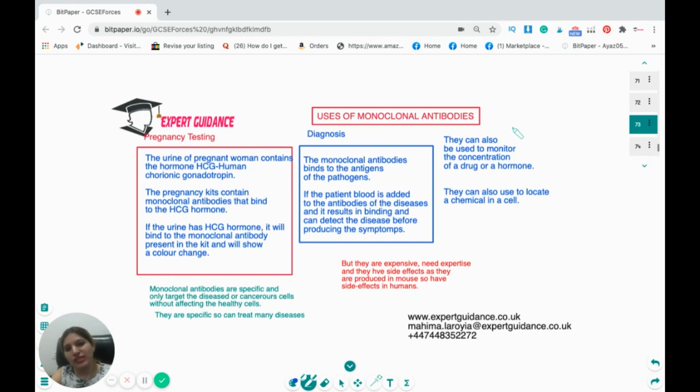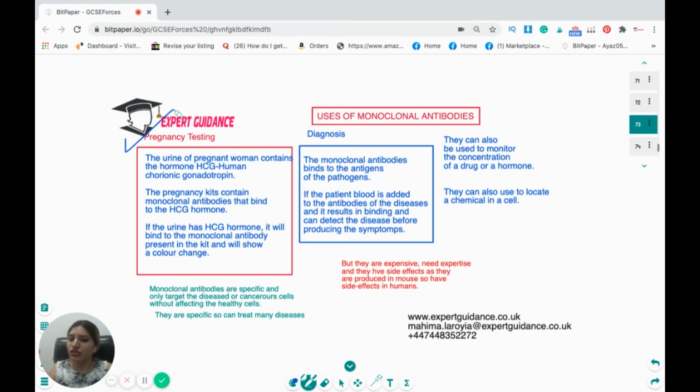Now, where do we use these monoclonal antibodies? They're used in pregnancy testing. Now, what happens in the pregnancy testing kit? The urine of a pregnant woman contains a hormone called HCG, which is human chorionic gonadotropin. The pregnancy kit contains monoclonal antibodies that bind to the HCG hormone. So if the urine has HCG hormone, it will bind to the monoclonal antibodies and give a color change, and that will give a positive test. The monoclonal antibodies bind to the antigens of the pathogen.